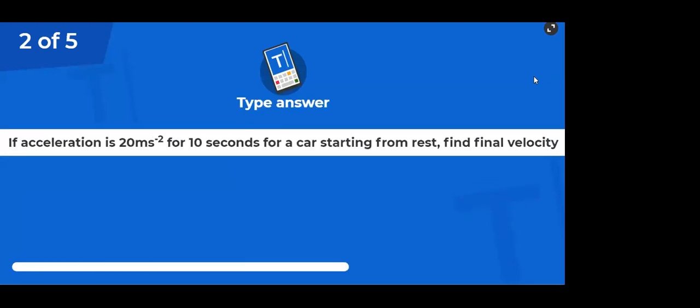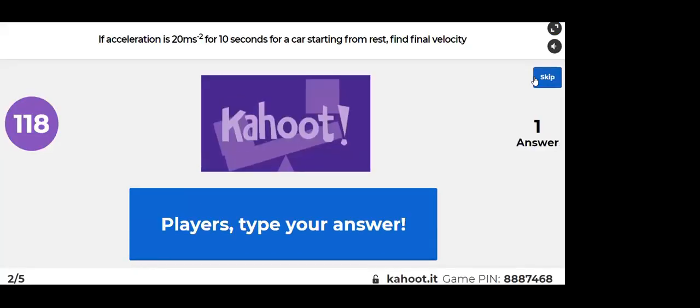If acceleration is 20 meter per second squared for 10 seconds, and for a car starting from rest, find the final velocity.